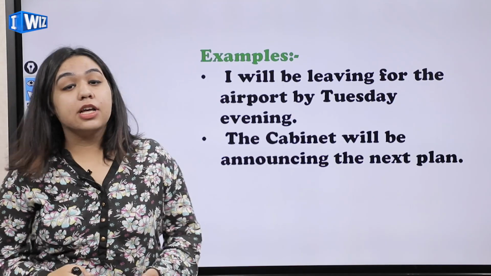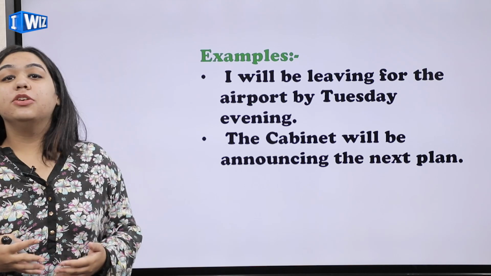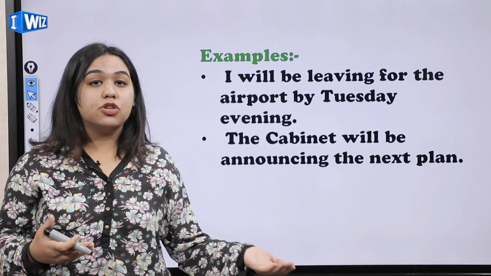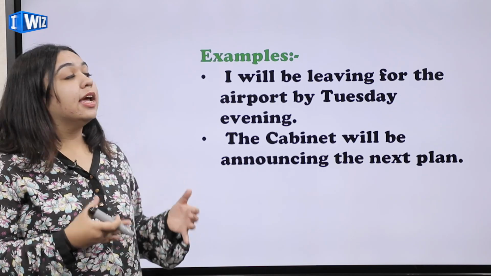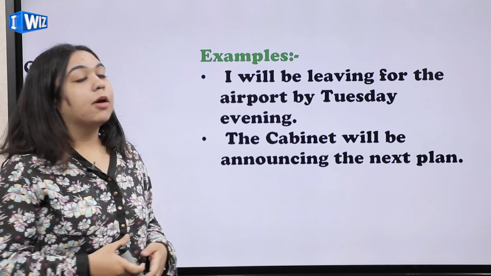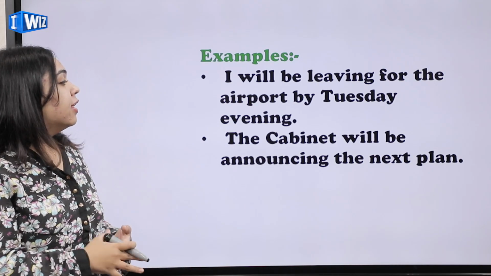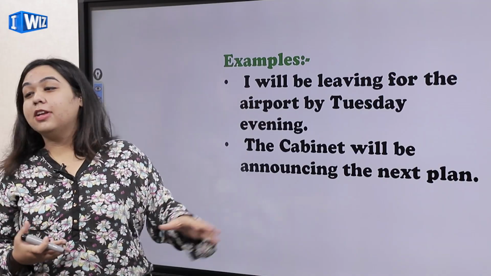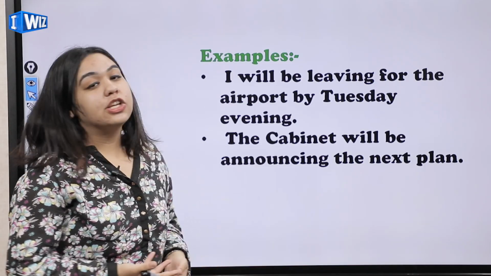So the examples are, for example, I will be leaving for airport by Tuesday evening. You know, you have a flight for, let's say, Paris. You have to go to Paris and you have a flight. So you're talking to your friend and you're mentioning, I will be leaving for airport by Tuesday morning. That is, you're talking about the future. The cabinet will be announcing the next plan. So you see, the formula is very evident here: you will use will plus be plus ing form.